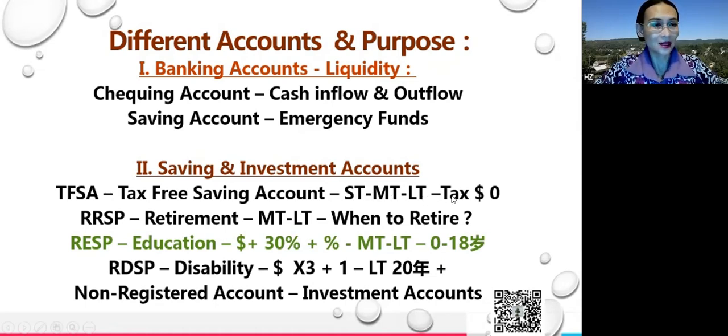So the beauty is that whenever you take out the money, it's tax-free.